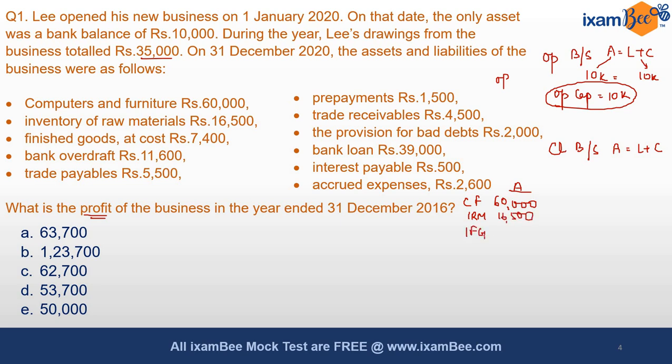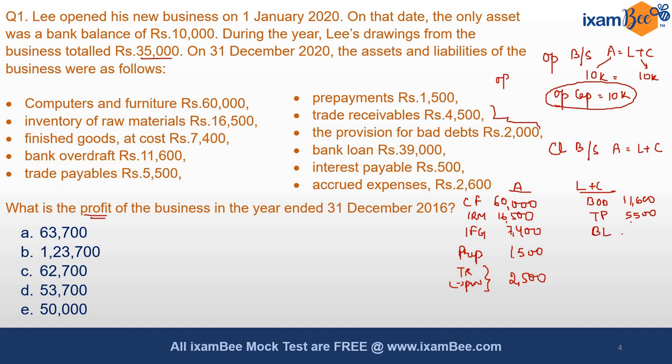Inventory of finished goods is at cost, and inventory is normally valued at cost unless the NRV is lesser than the cost, so we'll take it at 7,400 only. Bank overdraft is a liability, so it comes under liabilities plus capital, 11,600. Similarly, trade payables again is a liability, 5,500. Prepayments are an asset because we have paid these in advance, so they serve as a current asset. Trade receivables again is an asset, but a provision is also given, so the net trade receivables will be gross trade receivables minus provision. So 4,500 minus 2,000 would be 2,500.